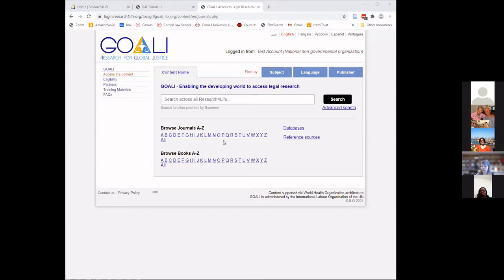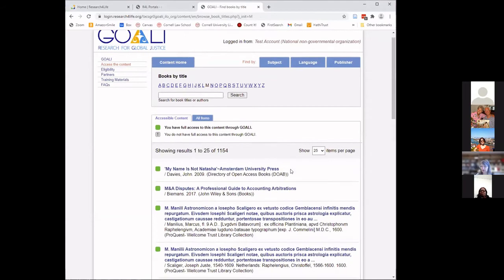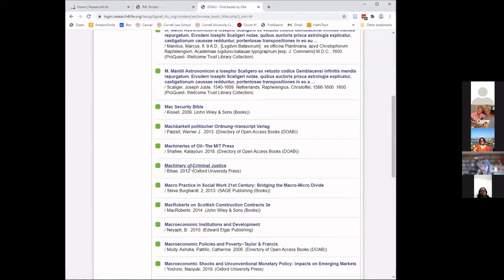So again, I'm going to choose M, and I'm going to scroll down, and here is my book, Machinery of Criminal Justice. Now, remember that once you find a journal or a book or a journal article on GOALI, you will be taken to the publisher's website. So let's see what that looks like with Machinery of Criminal Justice.